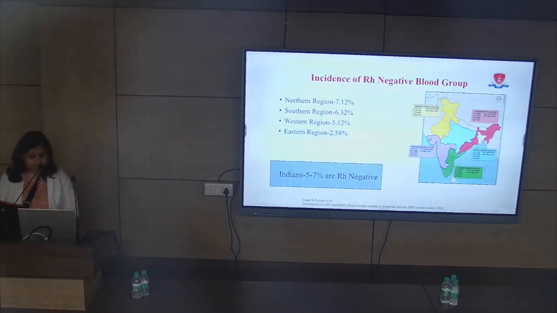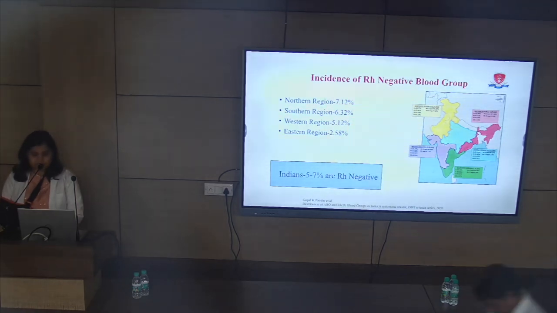This slide actually shows us the incidence of RH negative blood group in India. This map shows us the distribution of the RH blood group. This is data taken from a 2020 systematic review. The highest is in the northern region, that is 7.12%, and the lowest is in the eastern region. On average, Indians are 5 to 7% RH negative.